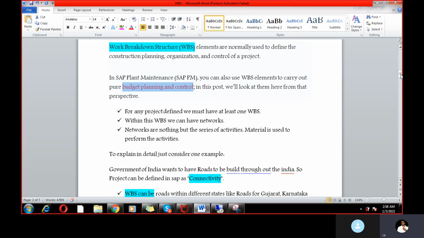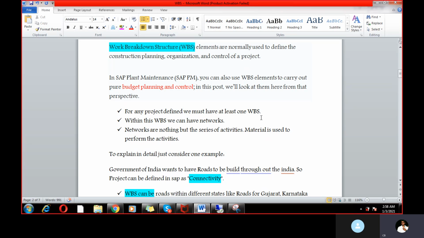So why is the WBS concept very important? Because for any project defined, you must have at least one WBS. I will share how to create a project and how to give the start date and end date, and in the middle of the concept I will tell how to create a WBS in the SAP system. These are all things I'm going to cover within 2 or 3 minutes. Before that, just understand this concept.